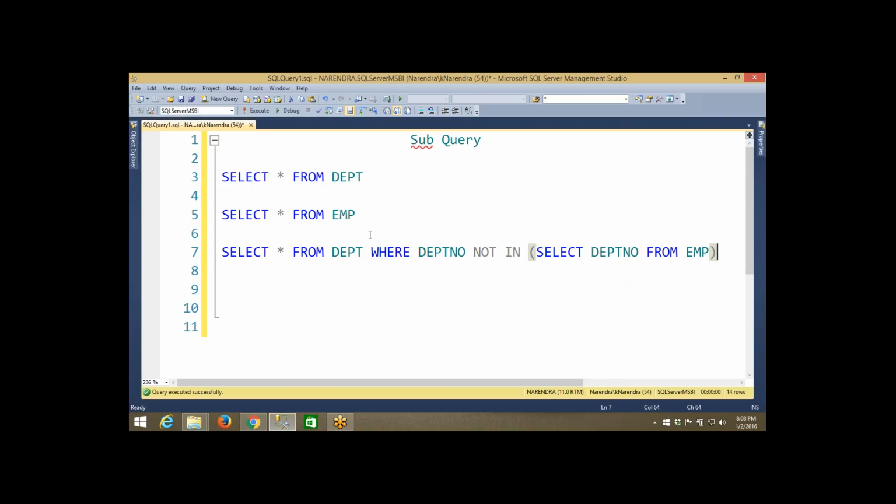So in this case, what will happen? First of all, this query will work. Always remember, this is a child query. Let me write it down. Child query. And this is the parent query.